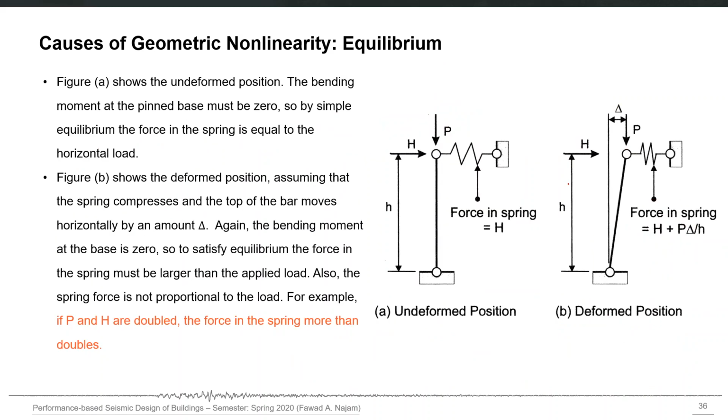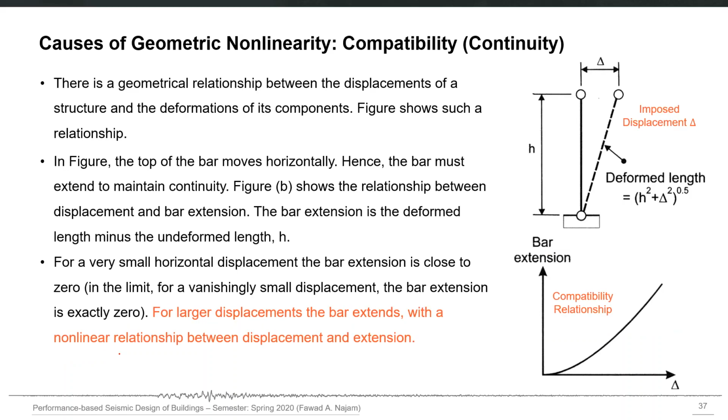So in case B, the idea is that if P and H are doubled, the force in the spring more than doubles. Therefore, you should actually consider this when the deformations are significant. So that was the first aspect where large deformations can affect your calculations in a nonlinear way.